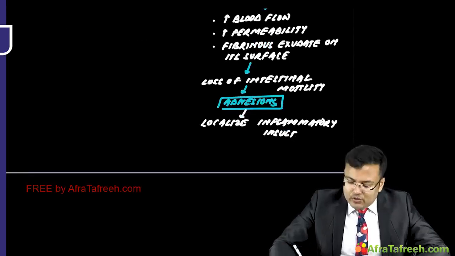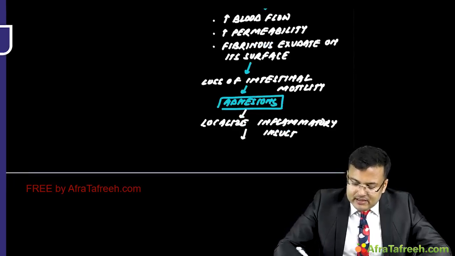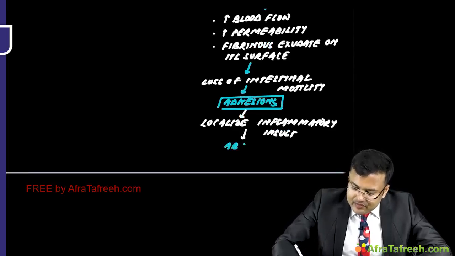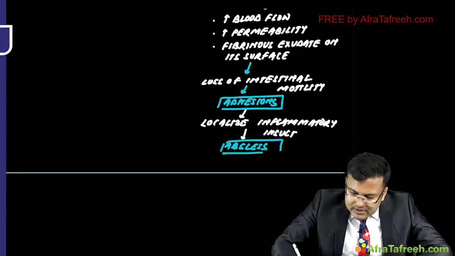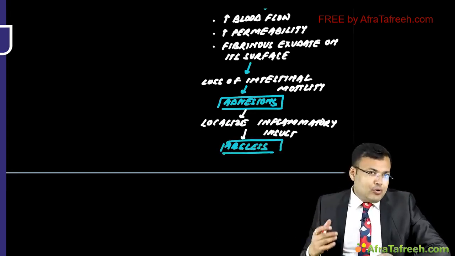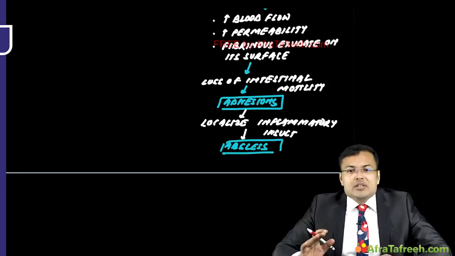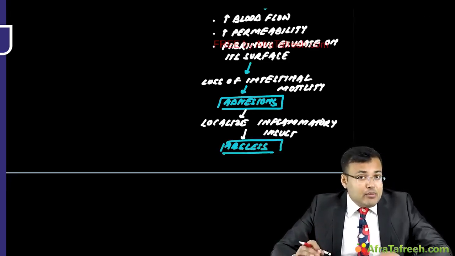Clear? So whenever it is going to localize the inflammatory insult, sometimes there is formation of an abscess. And whenever there is formation of an abscess, what are the symptoms? The patient will be having sharp localized pain, but with normal peristalsis.